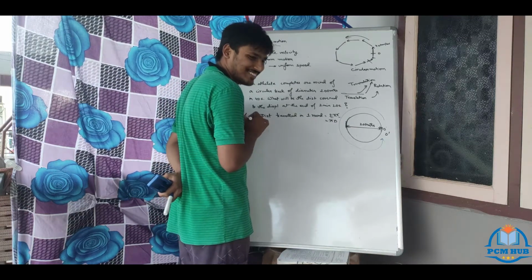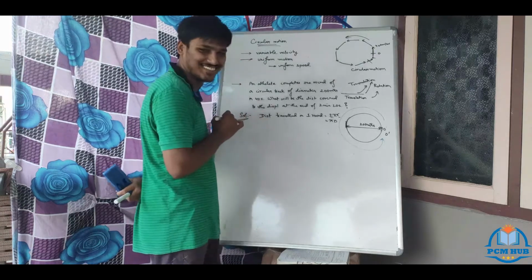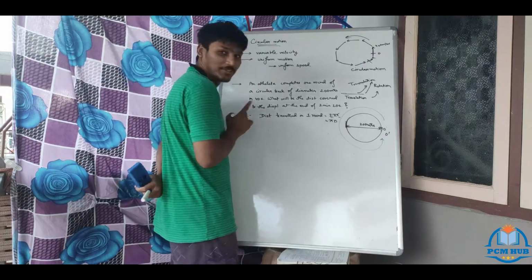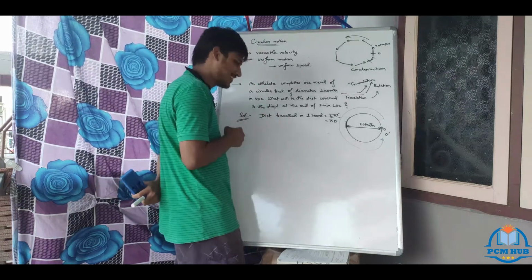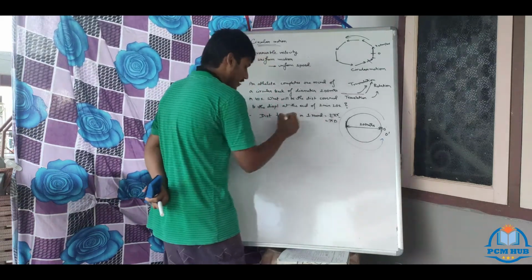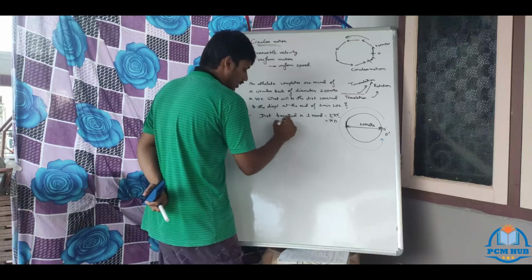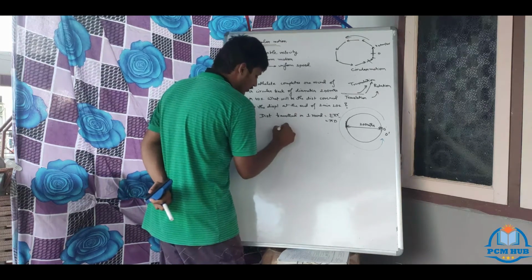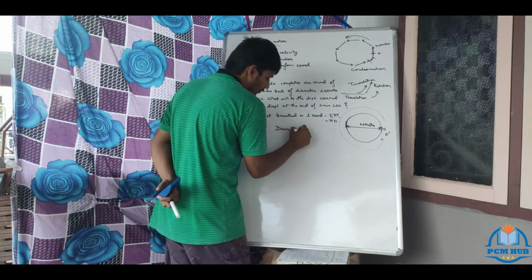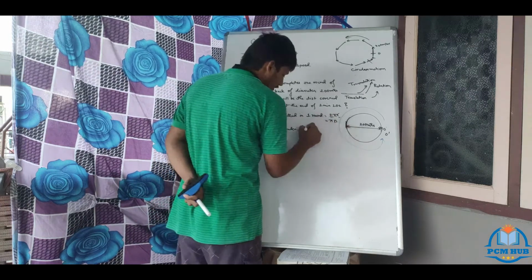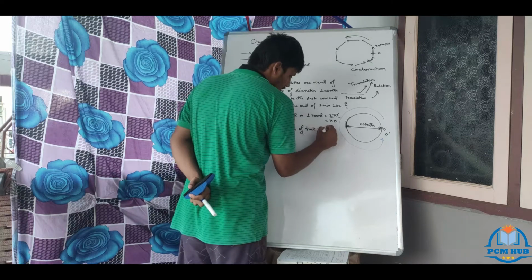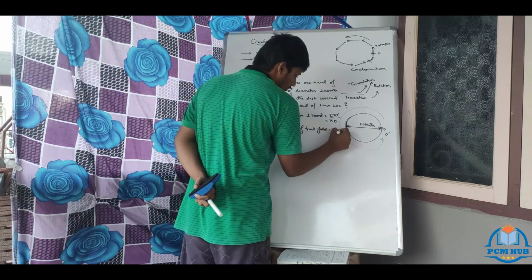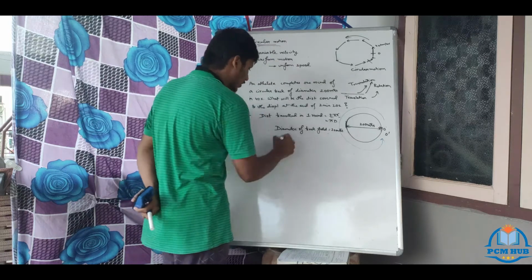Oh, diameter. You know, no? Very happy. So it's a diameter. So you keep the diameter of the track field equal to 200 meters.